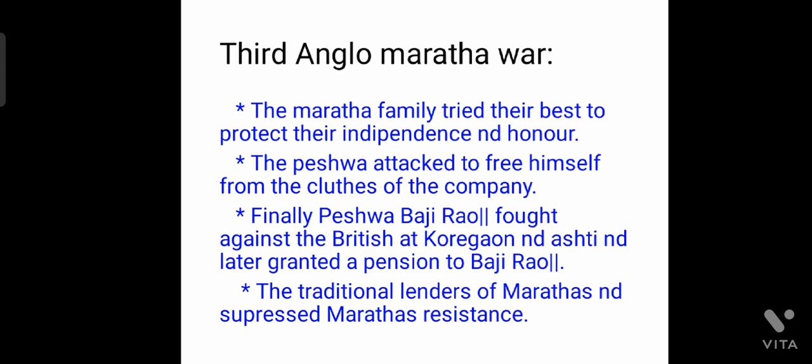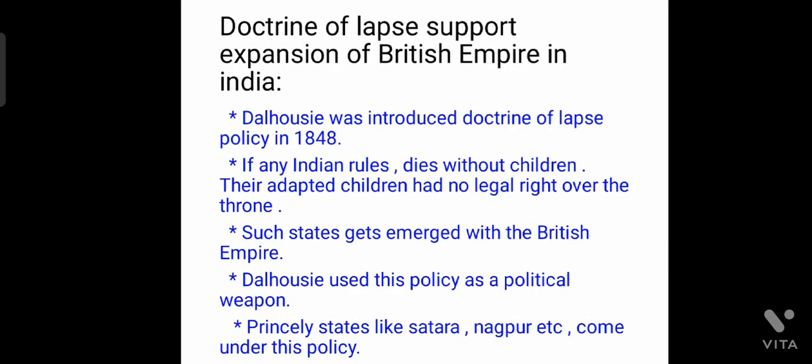It means that if a king adopted a child, the child did not have any authority under this rule. So, such states were merged into the British Empire. Dalhousie used this policy as a political weapon. Princely states like Satara, Nagpur, etc. came under this policy. So let us move on to the next.